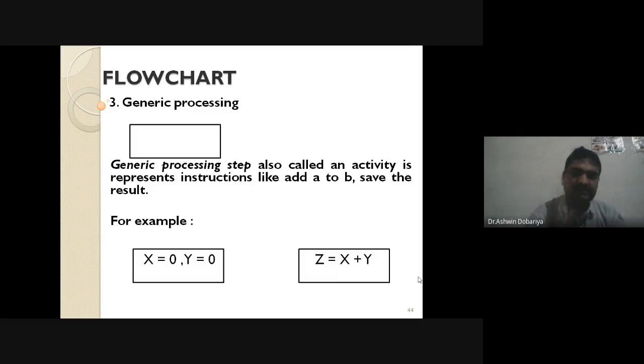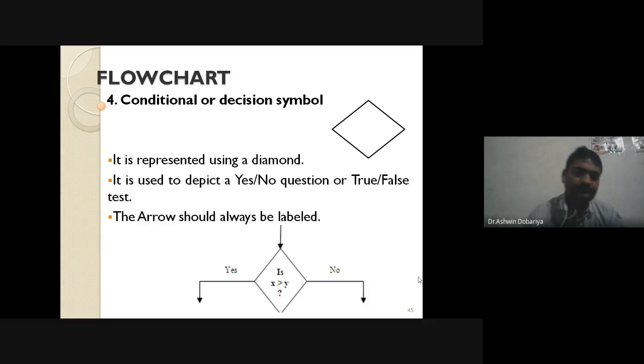So three symbols, I think before Diwali we have discussed. One is the start and end symbol. Second is the IO symbol, cross rectangle, which is used to take input and output. Then third one is the process symbol. Okay, good. Let's move to the fourth one.